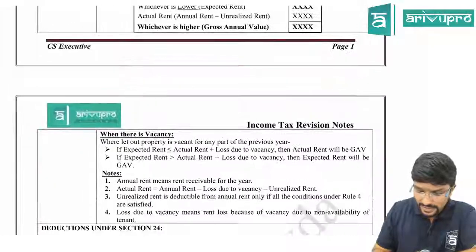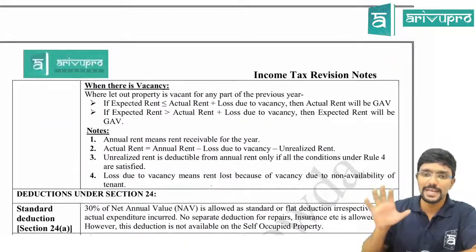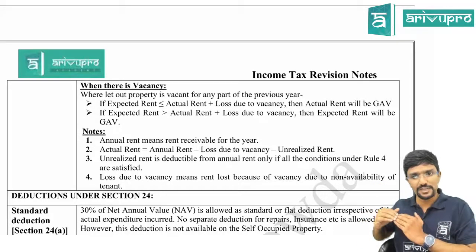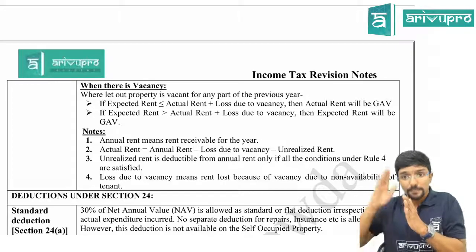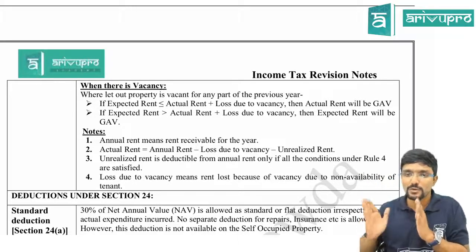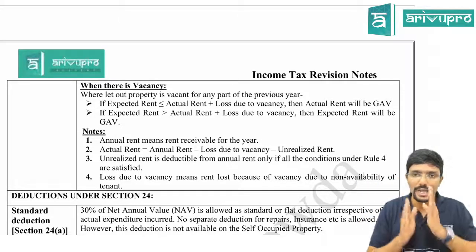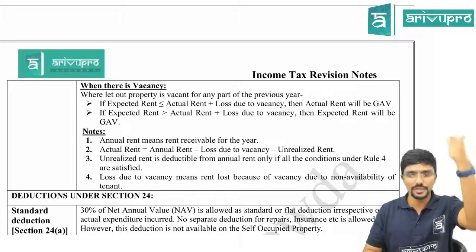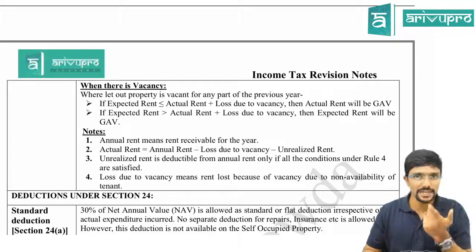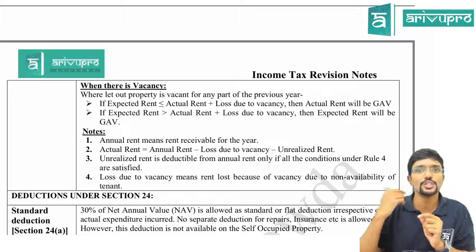Sir, when there is vacancy, what is the case? Till expected rent, that is till step 2, everything remains the same. Compare expected rent with your actual rent plus loss due to vacancy. Now the question is, sir, what is actual rent? Actual rent here means annual rent, that is the rent receivable throughout the year, minus any unrealized rent, minus loss due to vacancy.